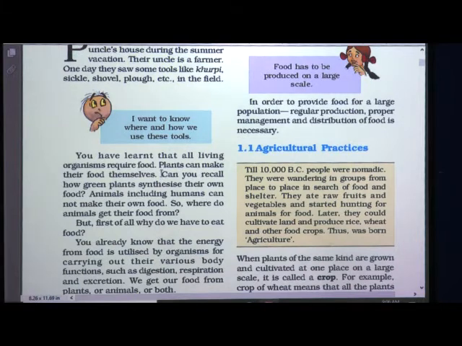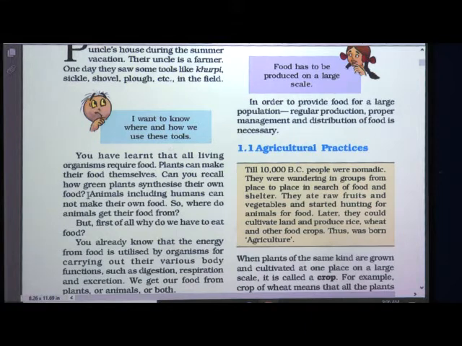You know that plants undergo photosynthesis and synthesize their own food. Can you recall how green plants synthesize their own food? Yes, you are right. They synthesize their own food by the process of photosynthesis.